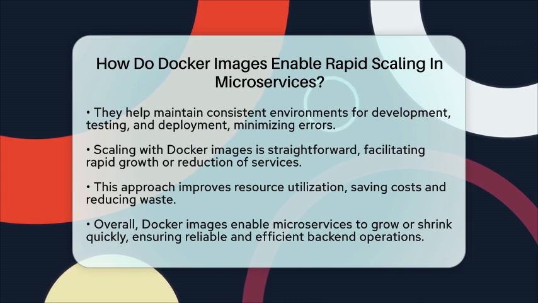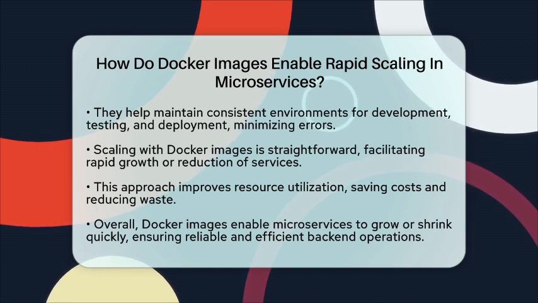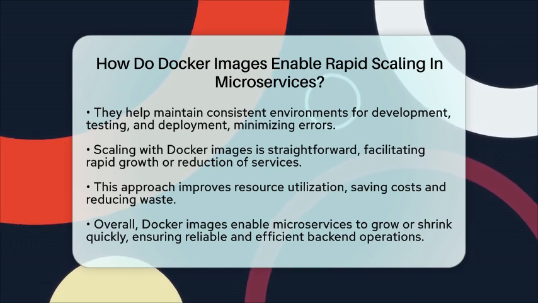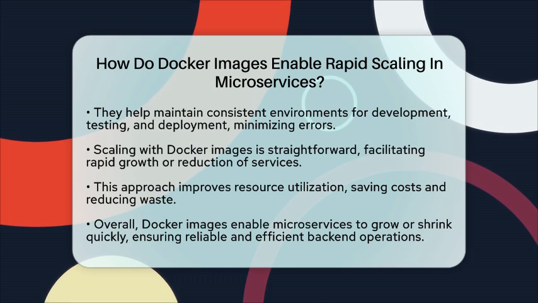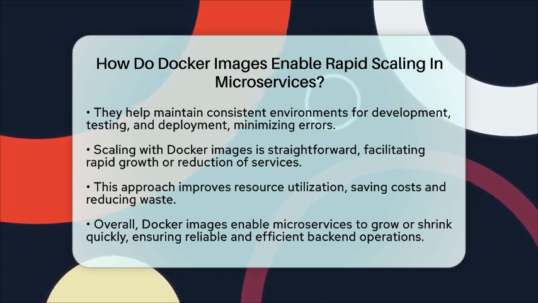In short, Docker images make it easy to respond to changing demands by providing quick, consistent, and portable containers. They allow microservices to grow or shrink rapidly, supported by orchestration tools that manage the process automatically. This approach helps backend teams deliver reliable services faster and more efficiently.